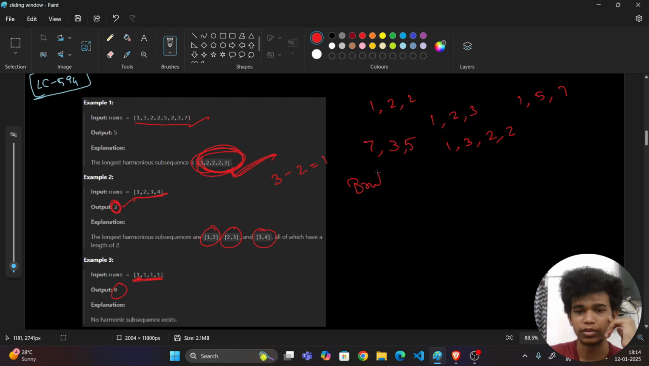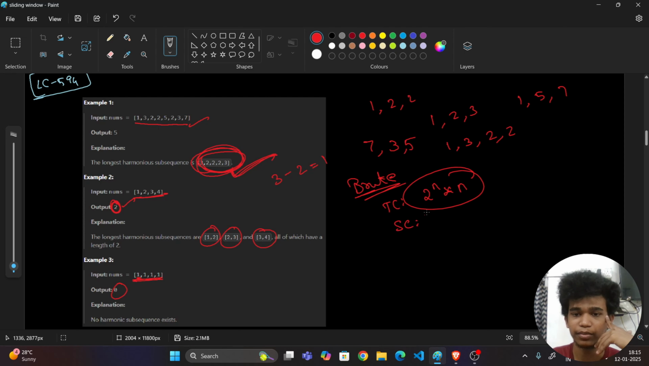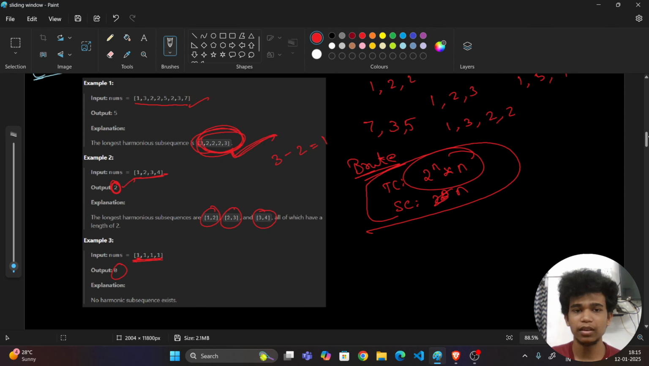So what is the brute force approach? The very brute force approach is to generate all possible subsequences and check whether the difference between the maximum and the minimum numbers is equal to 1. If it is not, just don't take it. If it is, then take that length, and take the maximum among all the lengths. So this will be exponential, something like 2 power n into n. The time complexity will be approximately this much, and my space complexity is also approximately 2 power n or n. So this is the basic brute force approach. Can we still optimize it?